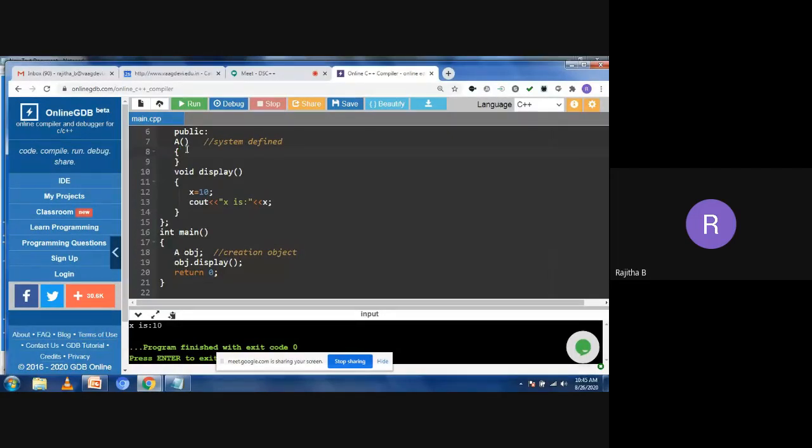Now, what is the user defined default constructor? Is this clear, everyone? What is the system defined default constructor?